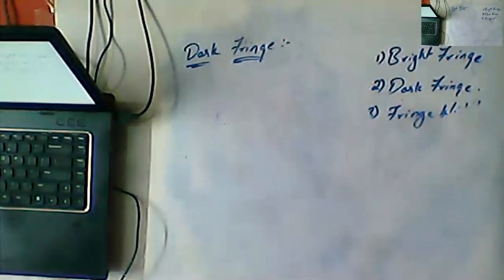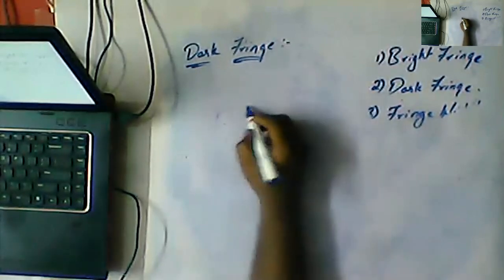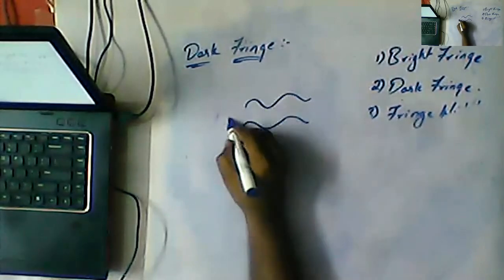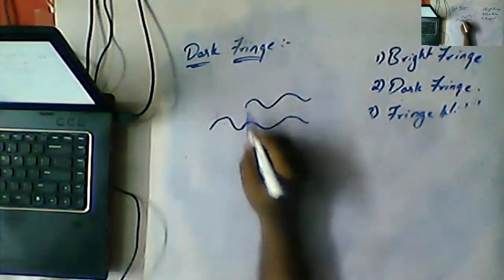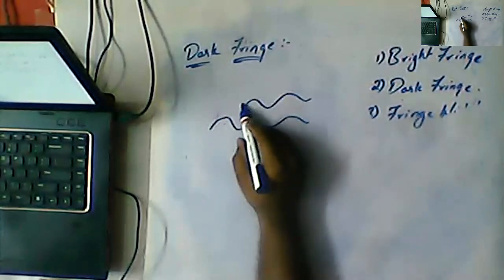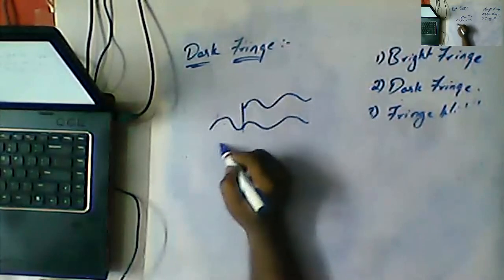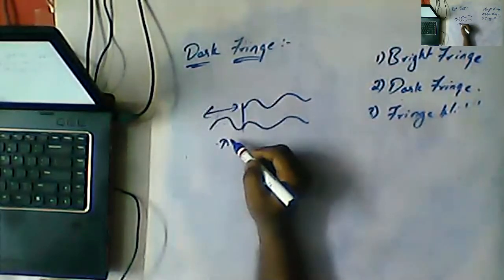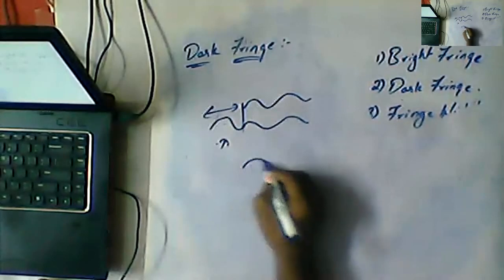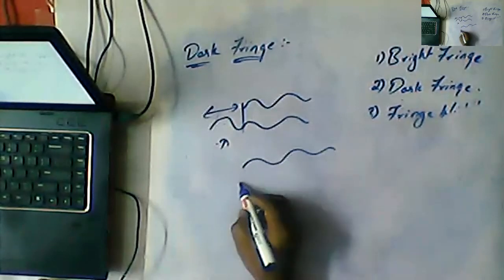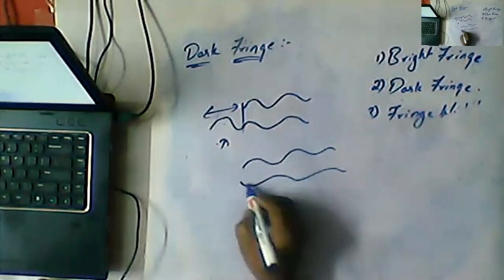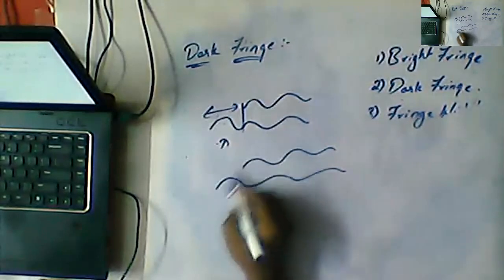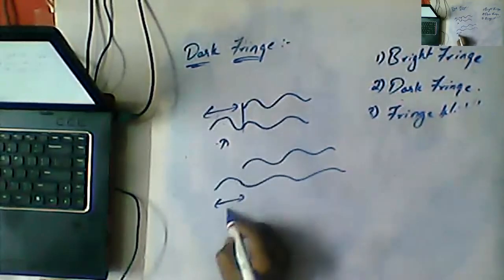If you clearly observe, here these two are separated by exactly lambda. So it is giving rise to constructive interference. But now if you clearly observe, these two were separated by a path difference of lambda by 2.